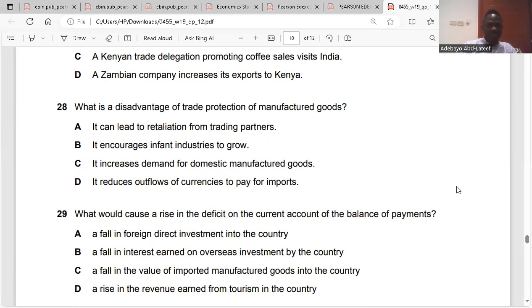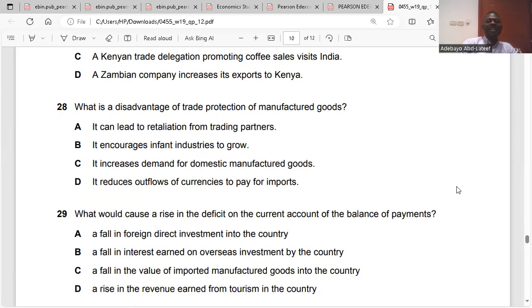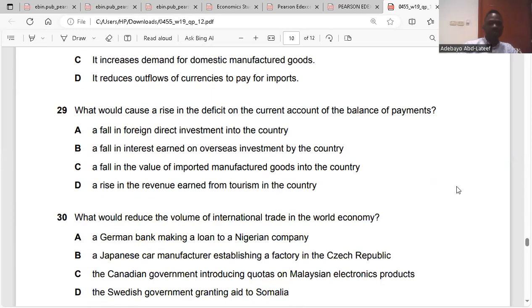28. What is a disadvantage of trade protection of manufactured goods? Retaliation. Do you understand? It's what we talked about with the British embassy: if they leave, the Libyan embassy in the UK might also be sent away. So it's retaliation anyway. 28 is A.